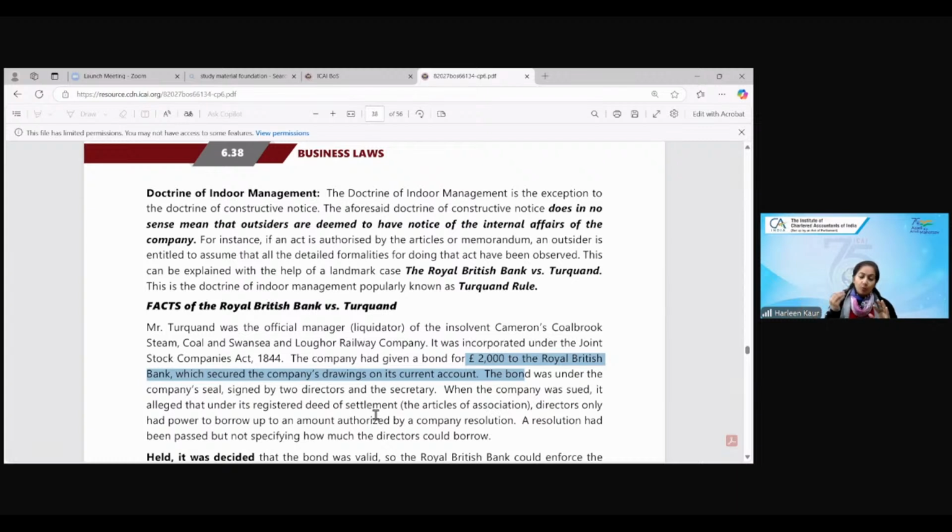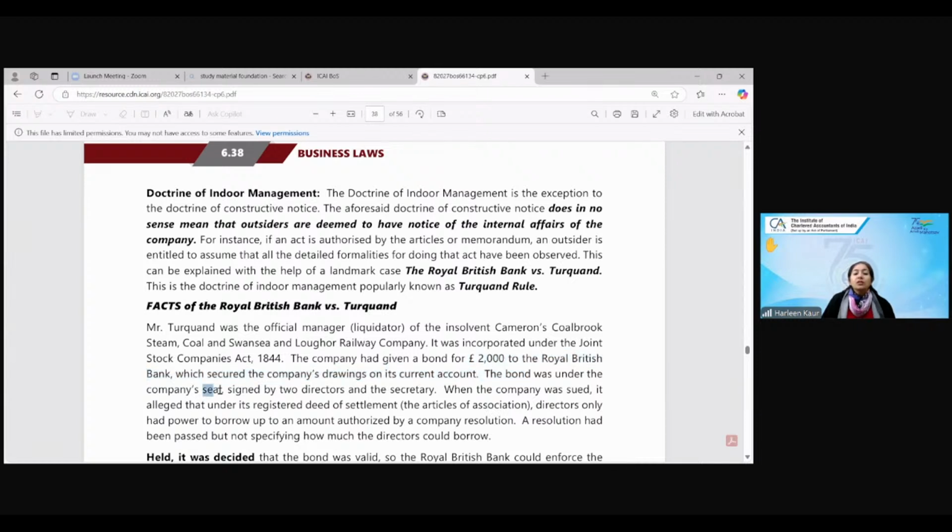So when I go and borrow money from the bank, the bank will say, I'm giving you a loan, what are you giving me in exchange? So I will say, take my gold in exchange as a security. Tomorrow, if I fail to pay back the loan, the bank is going to sell my gold in the market and recover its money. Similarly, the company went to Royal British Bank and took a loan of £2,000, and it was secured against the company's assets, meaning they gave security of the company's assets.